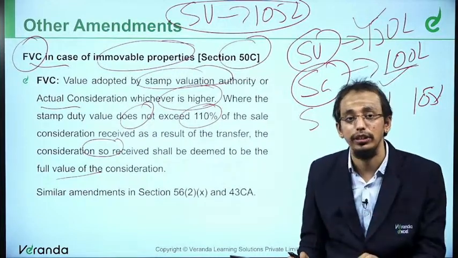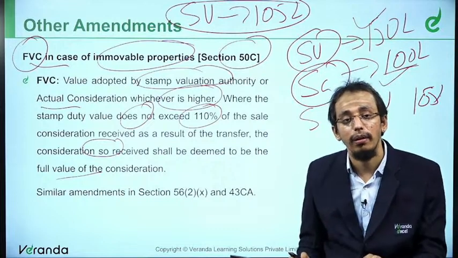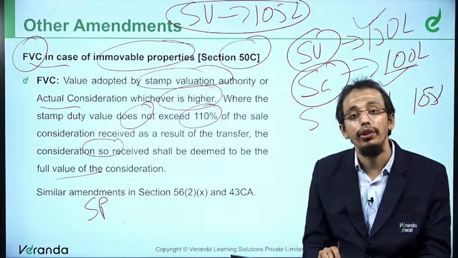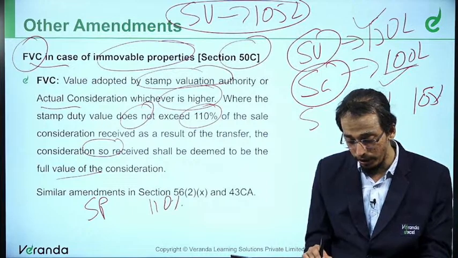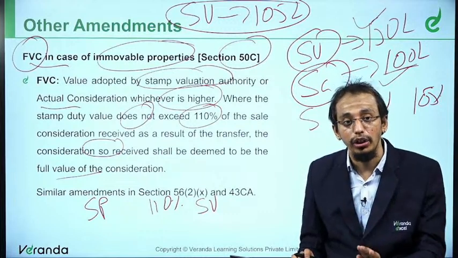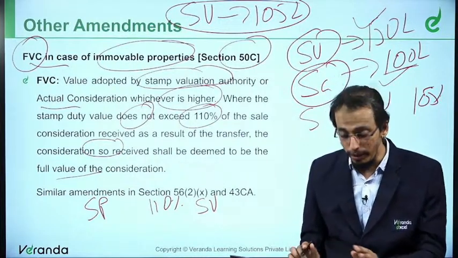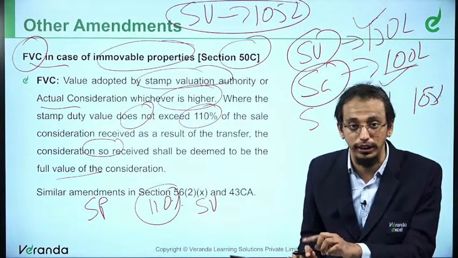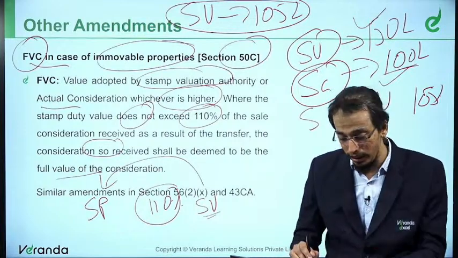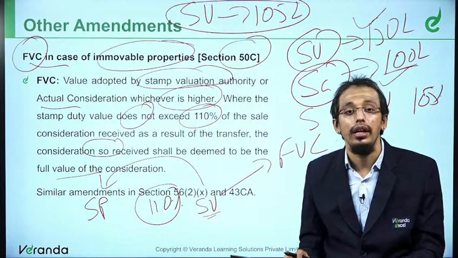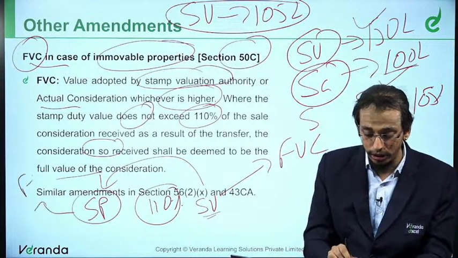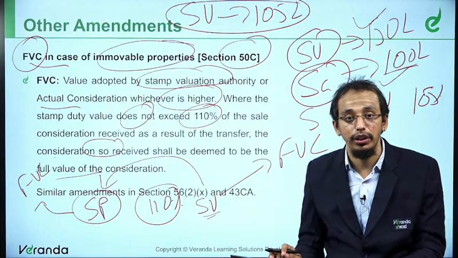I will just summarize this. Summary is like this. You will compare selling price with stamp value, which will be 110%. If stamp value exceeds 110%, then stamp value would be the full value of consideration. If it is less than 110%, then selling price would be the full value of consideration.